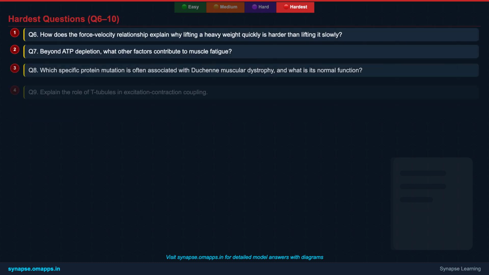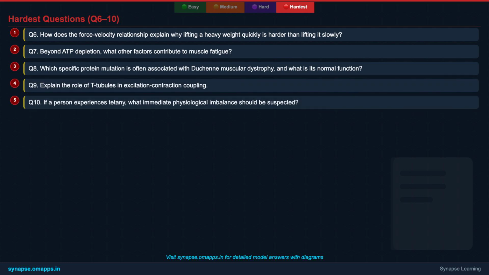Now, for the remaining 5 challenging questions. Q6. How does the force-velocity relationship explain why lifting a heavy weight quickly is harder than lifting it slowly? Q7. Beyond ATP depletion, what other factors contribute to muscle fatigue? Q8.